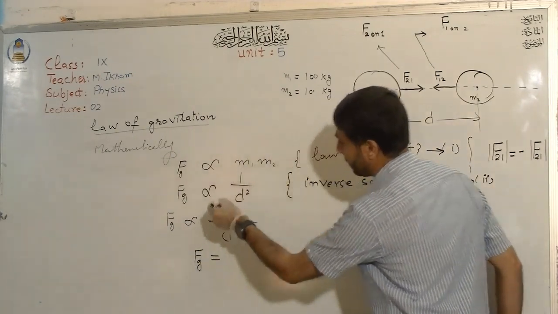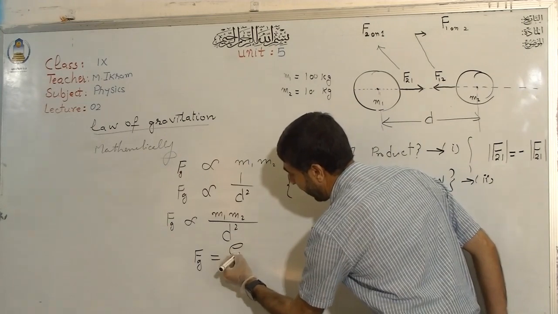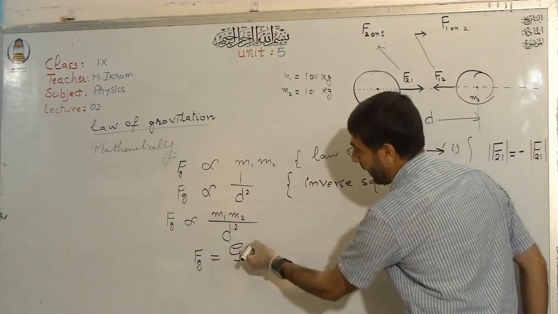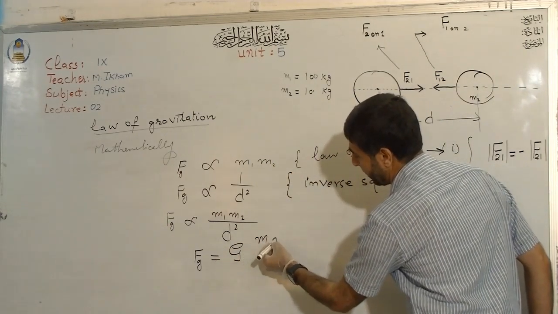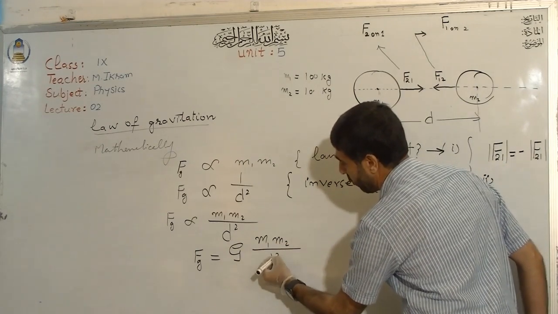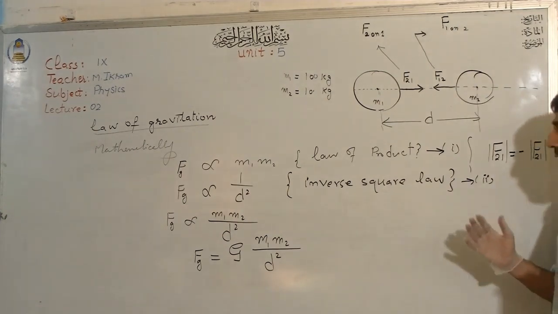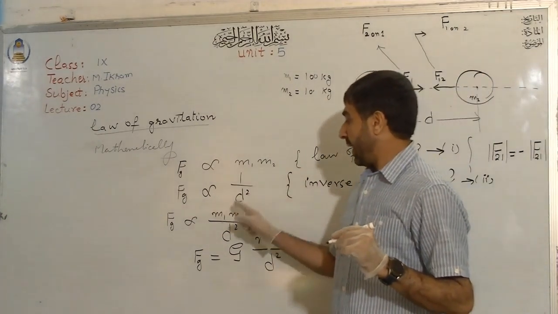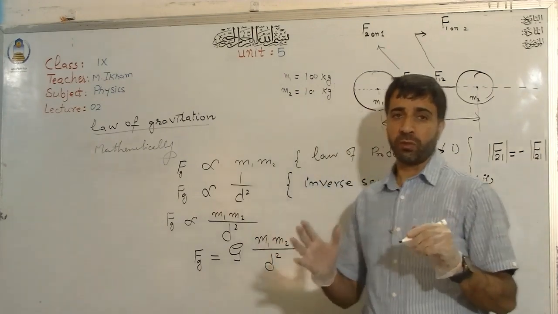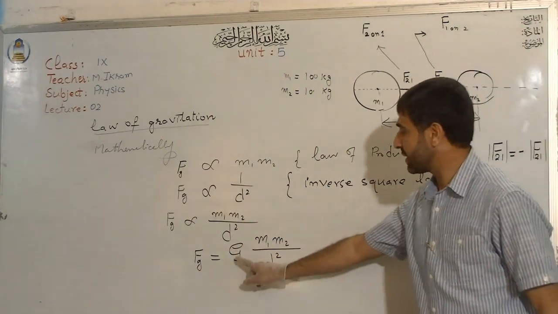If I remove the proportionality sign, it will be replaced by an equation sign and a constant, and then I'll be writing it like this, and then this will be the required equation which will measure the force that exists between two masses. Alright?